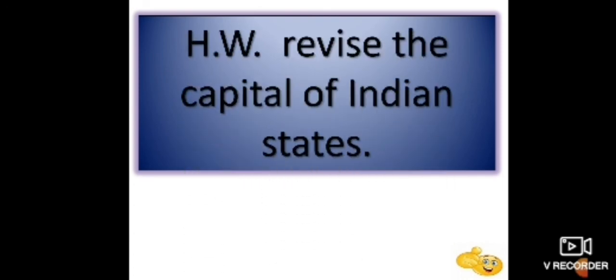Now students, this is all about this chapter. If you have any doubt, then you can ask me. Now your homework is you have to revise all the capitals of Indian states.